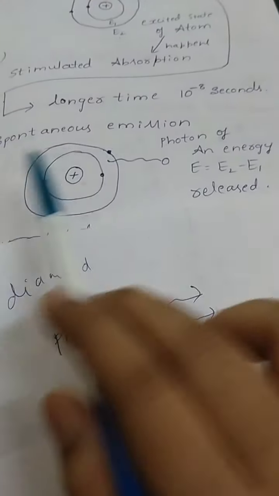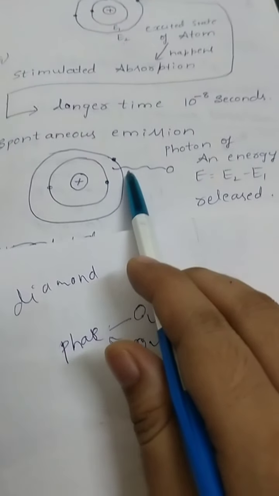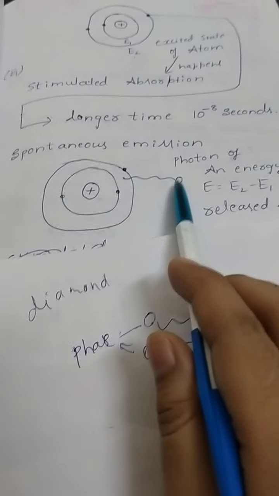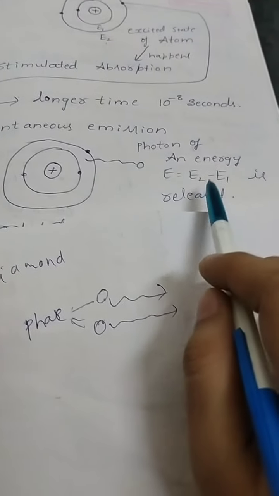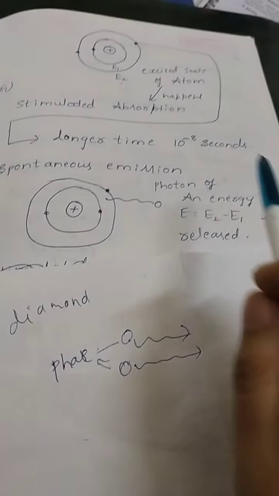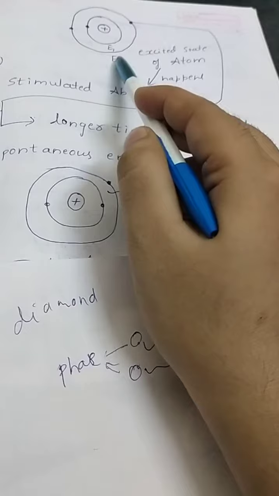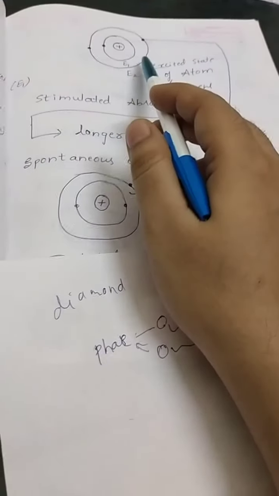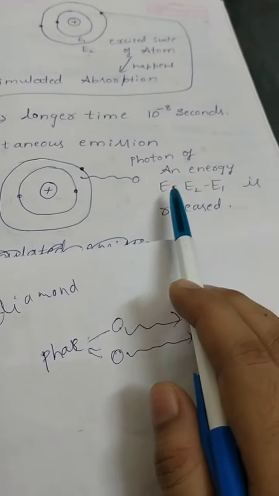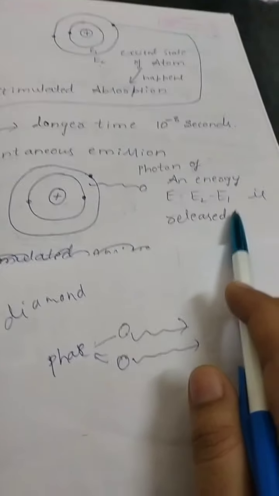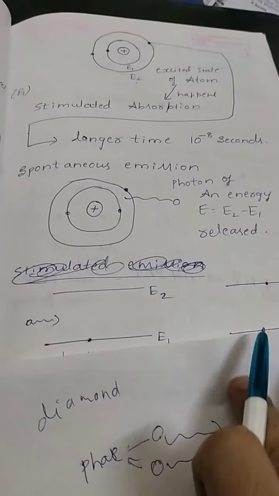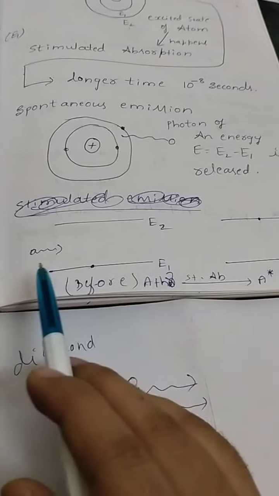So again this electron jumps back to its original ground level, but this time by releasing the energy, which is equal to E is equal to E2 minus E1. So if I want to move from E1 to E2, it will absorb the energy E2 minus E1. If it comes back from E2 to E1, it will release the energy E is equal to E2 minus E1. So in general, stimulated absorption can be shown like this.